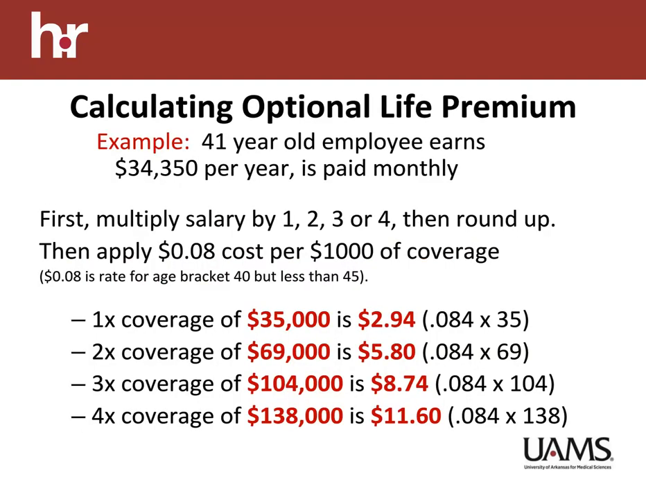Let's calculate your optional life premium. For example, for a 41-year-old employee who earns $34,350 per year and is paid monthly. First, multiply your salary by 1, 2, 3, or 4 and then round up. Then, apply 8 cents cost per $1,000 of coverage. Examples of these calculations are shown on the slide here.